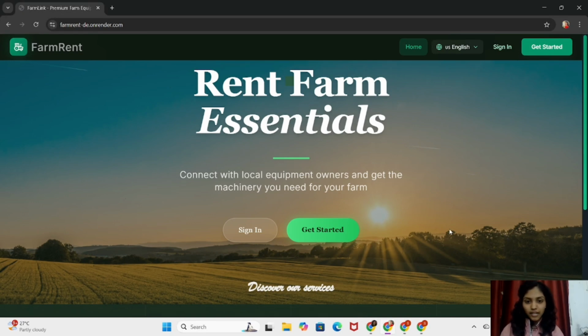Today I am going to share my idea, that is FarmLink. As we know, many of the farmers cannot afford the equipment which is required for farming, and some of the owners have the equipment but they are not using it in the non-peak season. To reduce this big gap between the farmers and owners, I have created this platform.